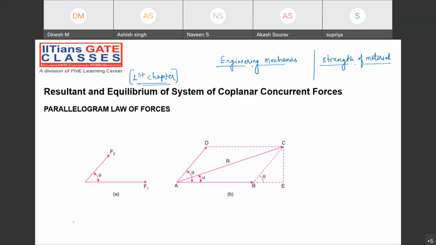Whatever it may be, correct or incorrect, it doesn't matter. I just want to get some idea from you guys. What is the difference between engineering mechanics and strength of material? Sometimes both look very similar, but there is a lot of difference.